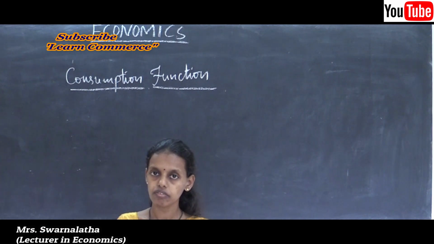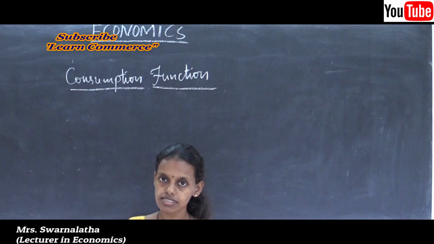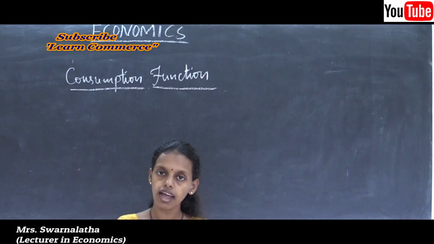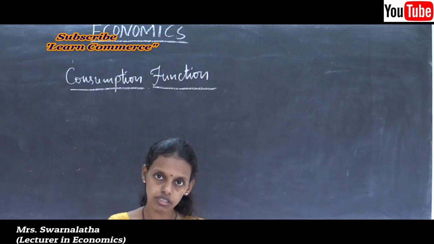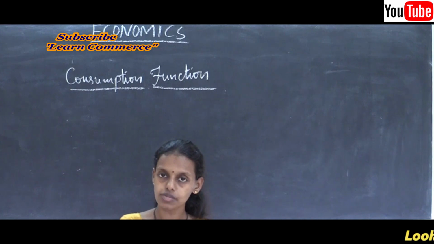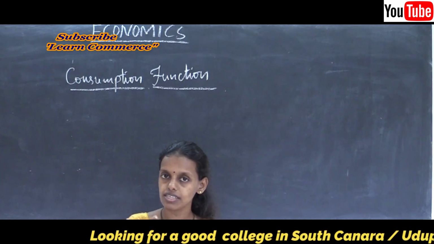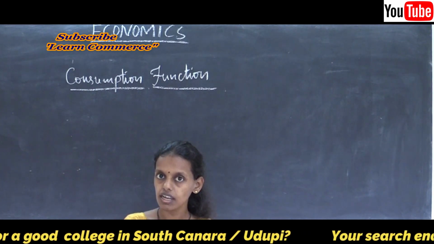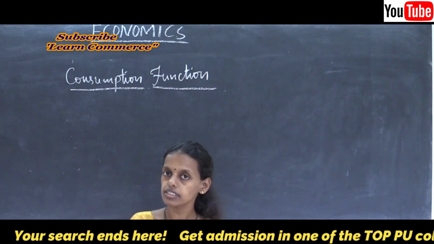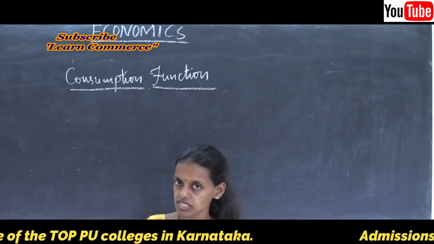Hello students, welcome back to Commerce online classes. In the previous class we discussed consumption, how to determine income and employment on the basis of consumption, production, distribution, exchange and some concepts of consumption functions, that is APC, MPC, MPS, savings, APS. Everything we discussed. Let us discuss the graphical representation of the consumption function.